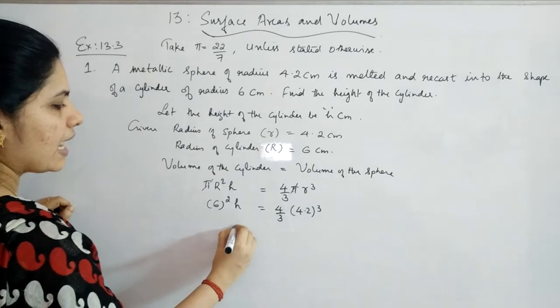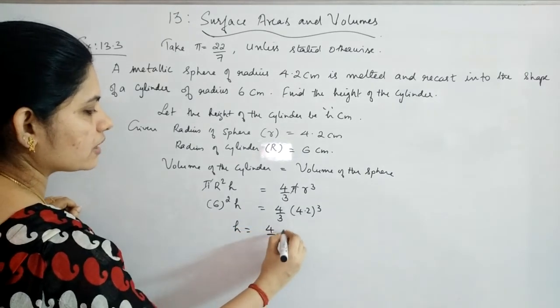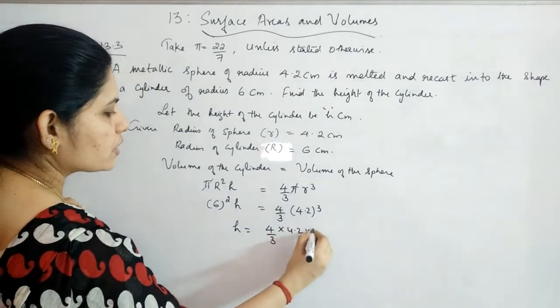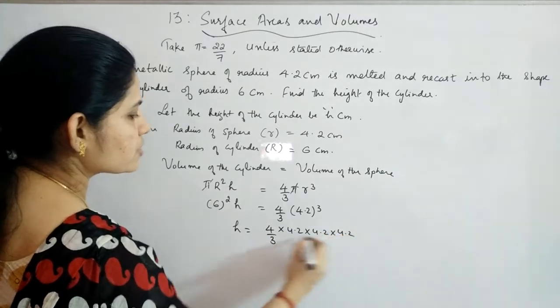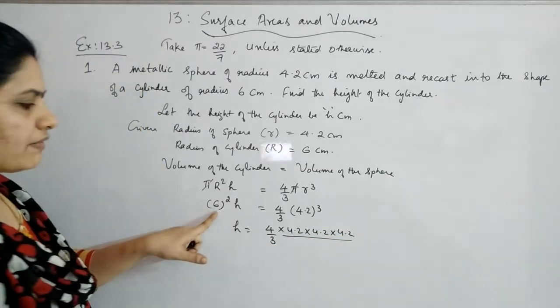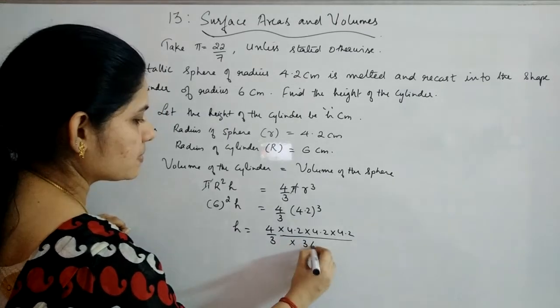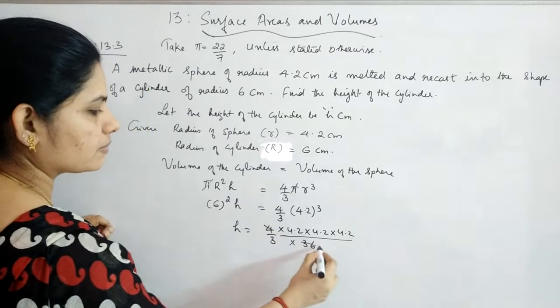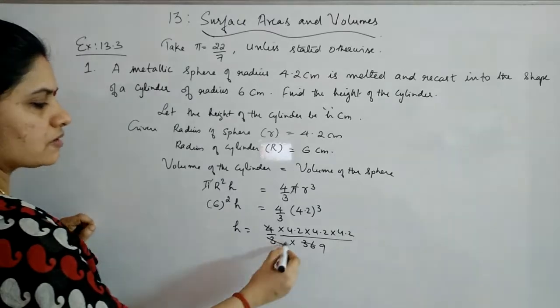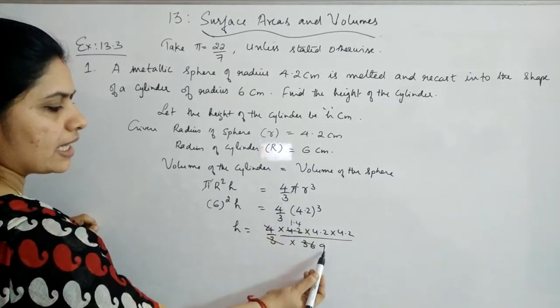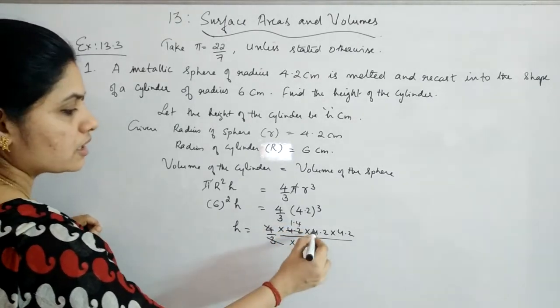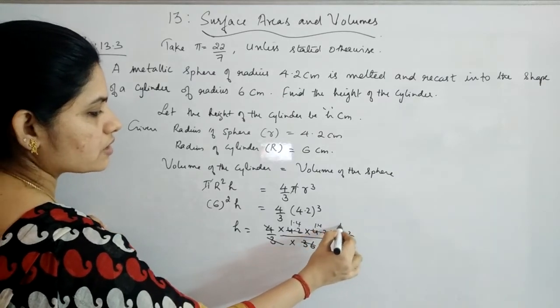So you will have h is equal to 4 by 3 into 4.2 into 4.2 into 4.2 divided by 36. Okay, and 36 comes in the denominator. Now this will become 9. That means with 3 you will get here 1.4. Again you have 3 into 3, so 1.4 and 1.4.